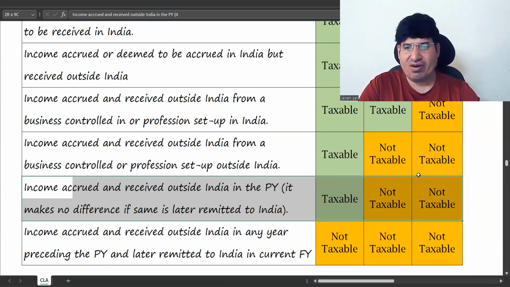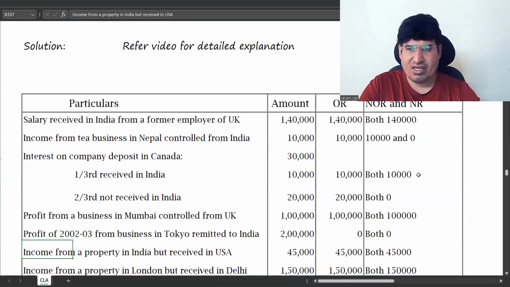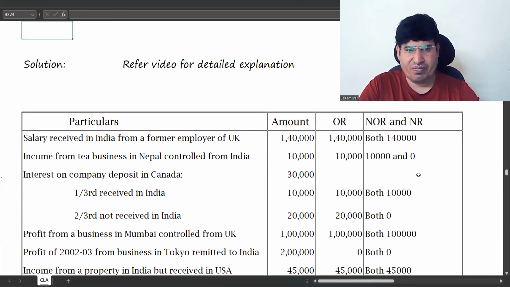Taxable only for ROR. So here 2/3 not received in India is taxable only for OR and not taxable for NOR and NR.